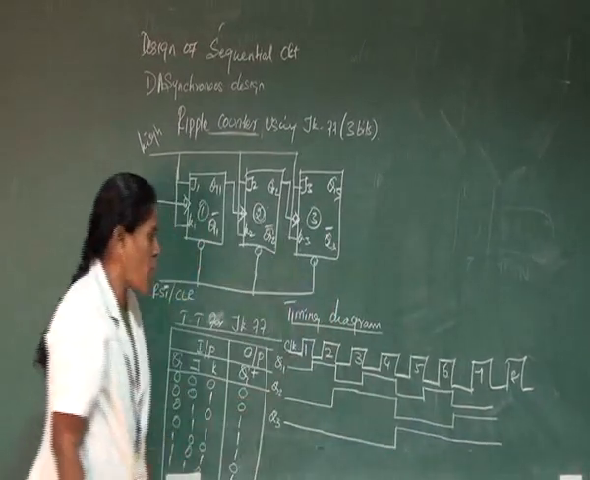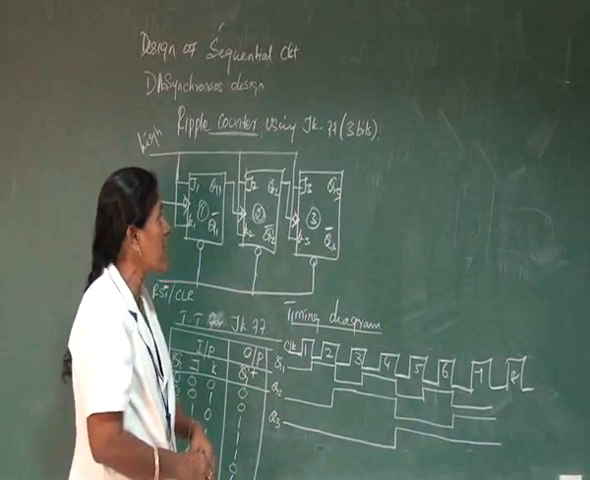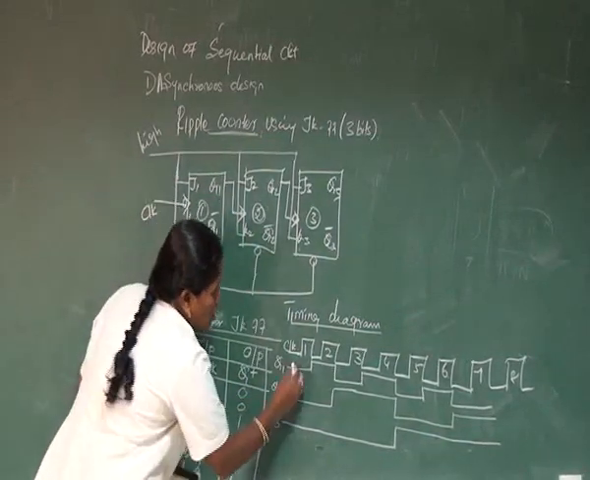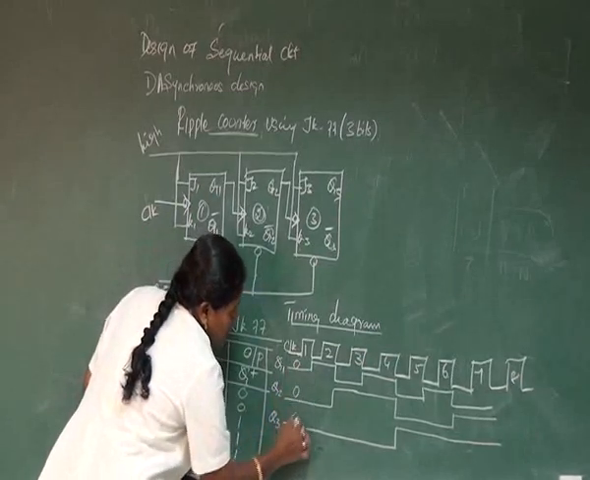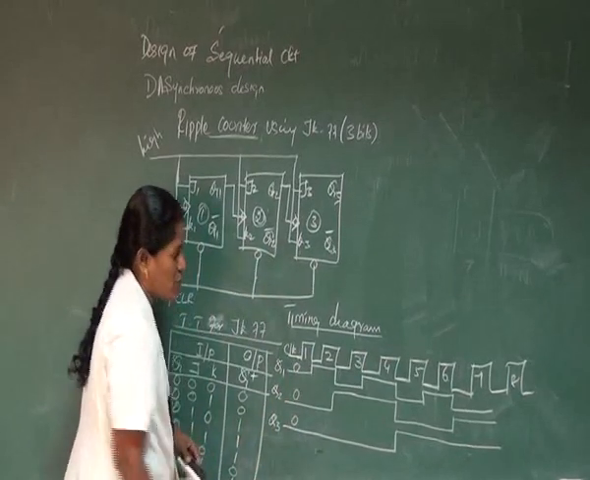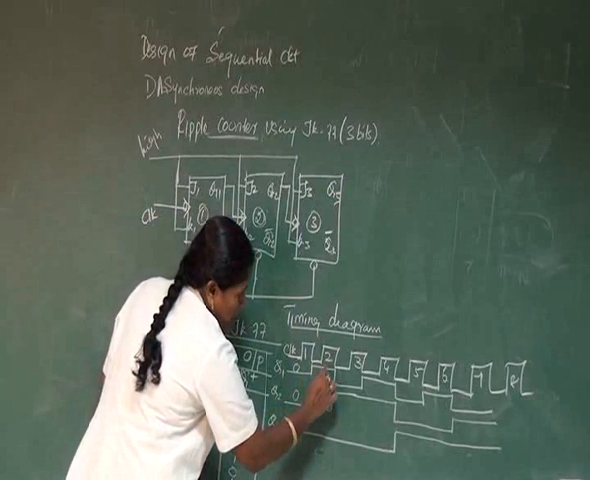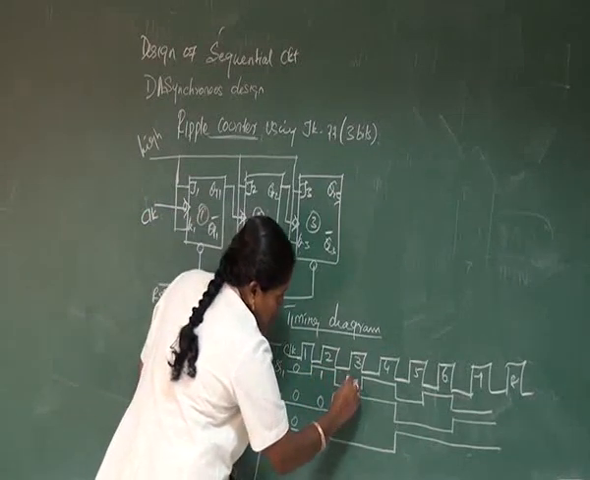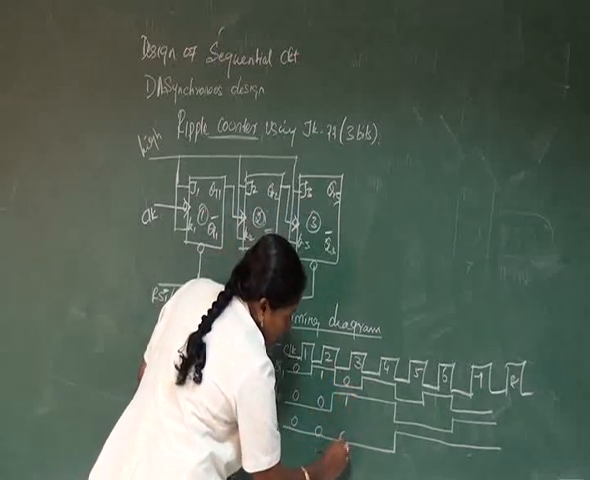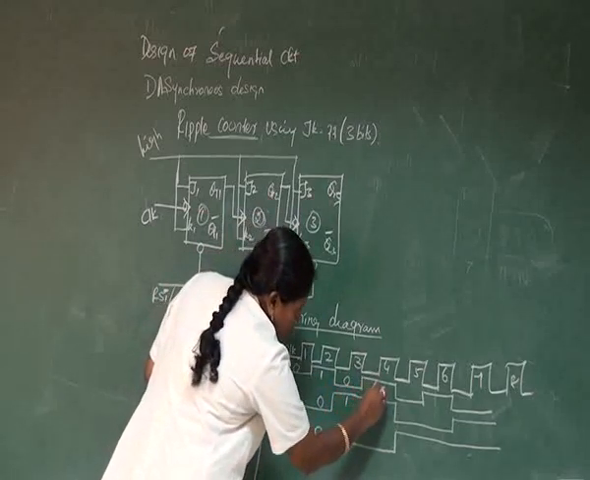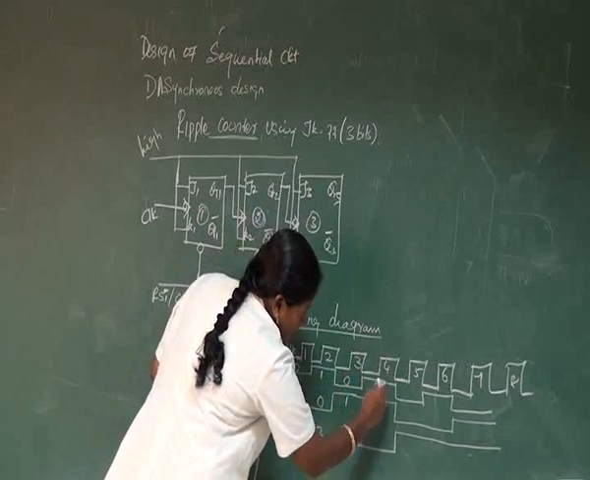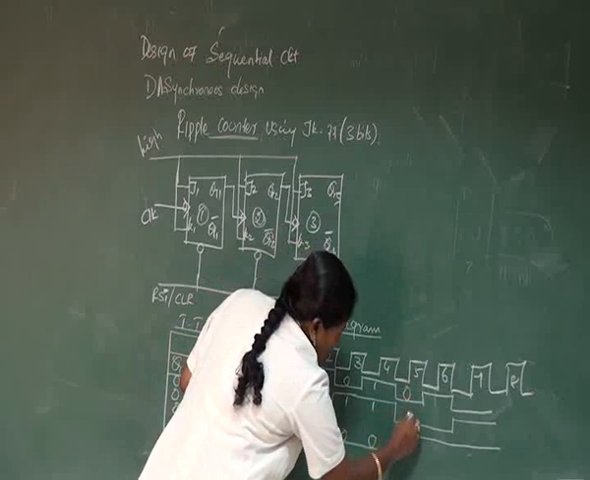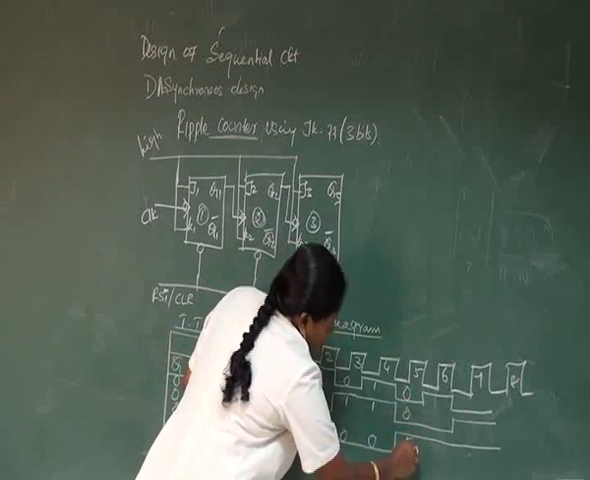So what is the result now? From this timing diagram, you can say this is a sequential counter. In the first position, everything is 0. For the first clock, all the values are 0. For the second clock time period, it is 1, 0, 0. For the next clock pulse it is 0, 1, 0. For the next clock it is 1, 1, 0. For the fourth clock period it is 0, 0, 1.